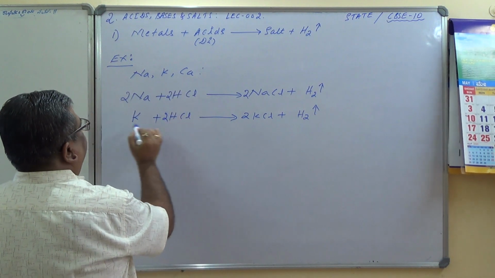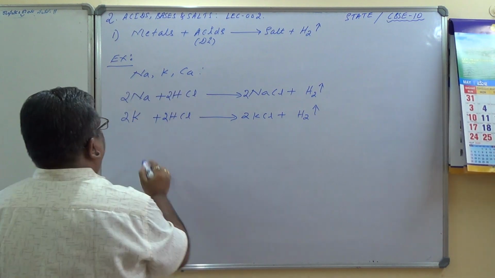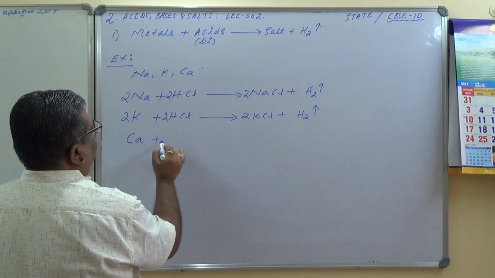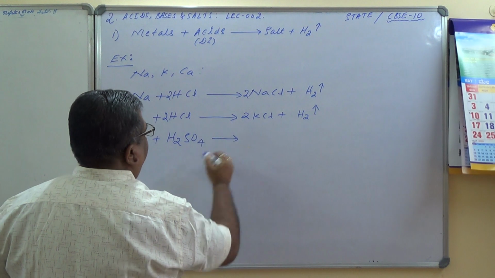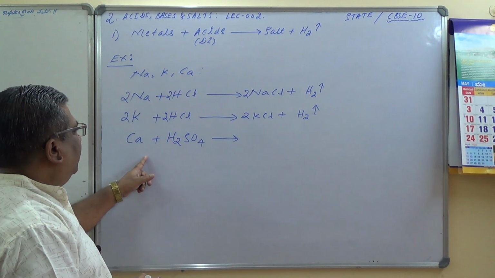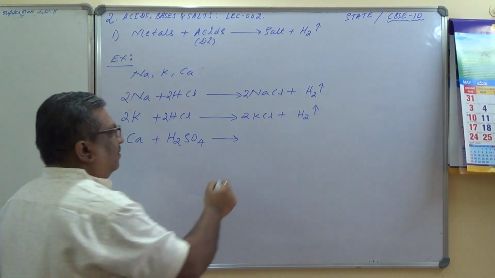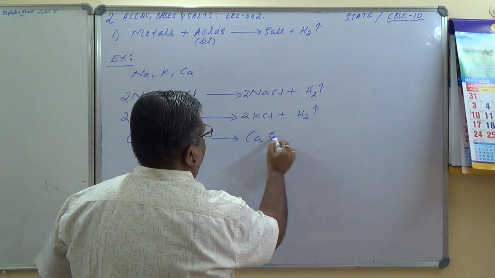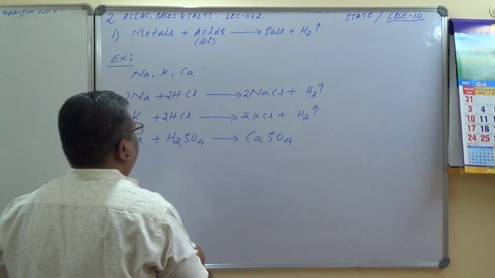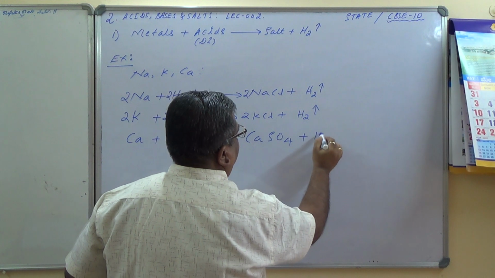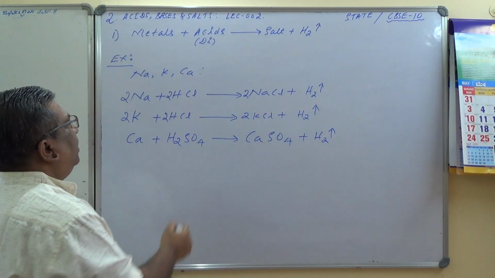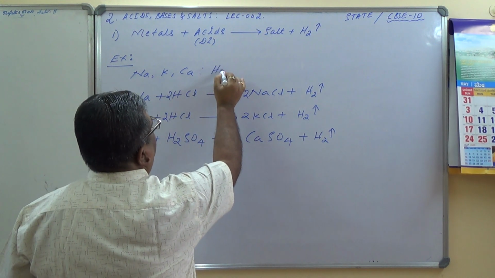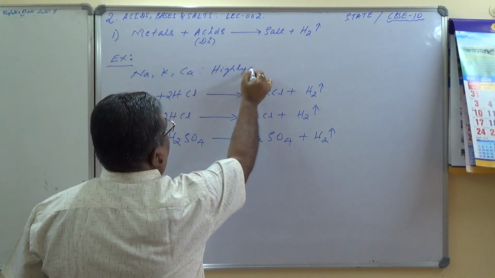Here also 2 and 2. Let us take calcium. Calcium plus sulfuric acid gives the salt calcium sulfate, CaSO4, plus hydrogen gas. Is it clear? These reactions are highly explosive with acids.